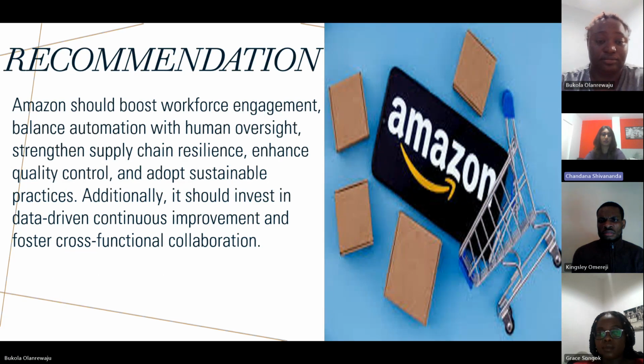And as a recommendation, Amazon should boost workforce engagement, balance automation with human oversight, strengthen supply chain resilience, enhance quality control, and adopt sustainable practices. So it should move more towards sustainability. Additionally, it should invest in data-driven continuous improvement and foster cross-functional collaboration.